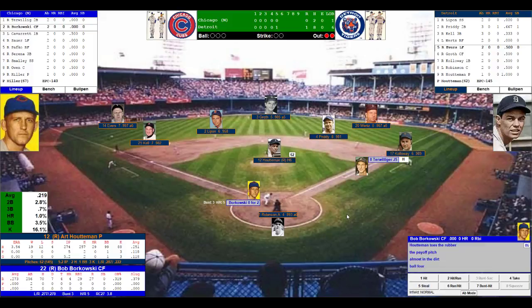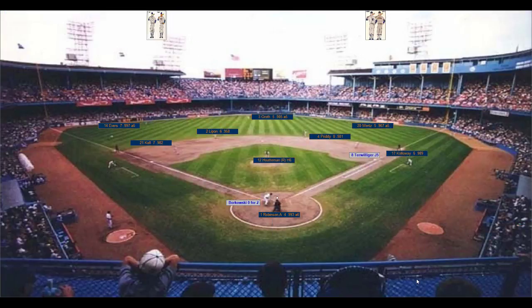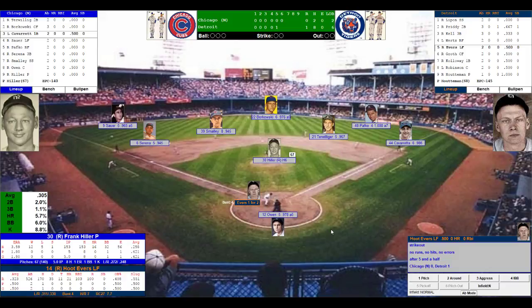Callaway holding him on. Bob Borkowski steps to the plate. He's 0 for 2. Here's the pitch to Borkowski, and he strikes out looking, retired. We go to the bottom of the 6th, still 1-0 Detroit. I shall be back in a moment.